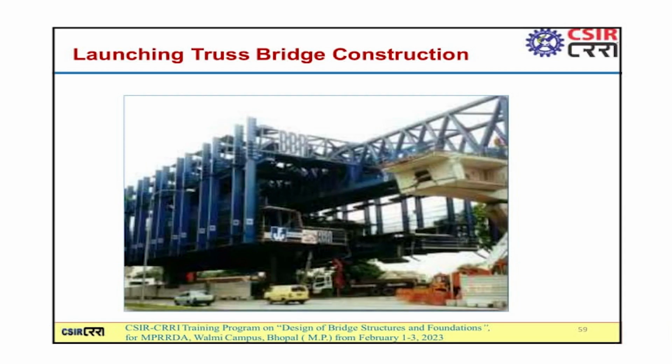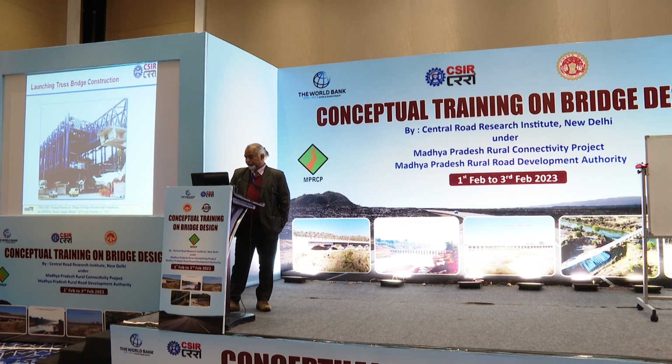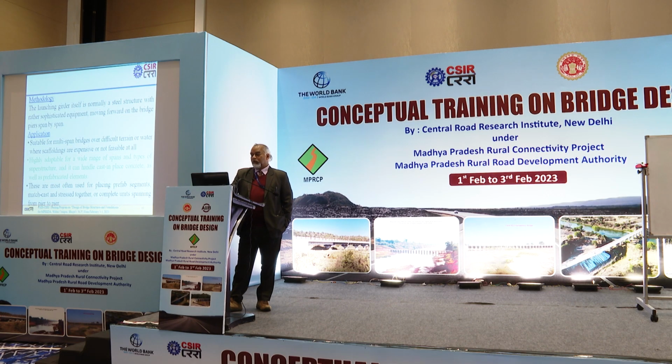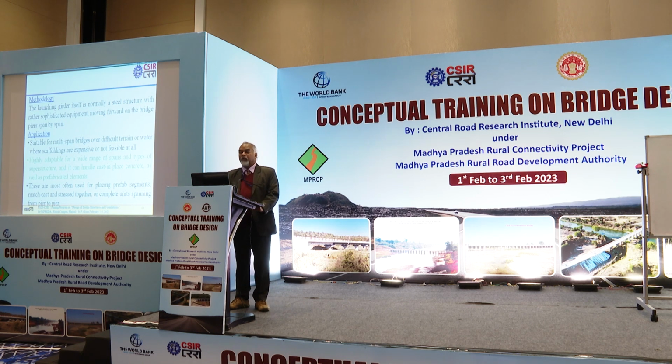Another method of construction which is presently used is launching truss bridge construction. The launching girder itself is normally a steel structure with rather sophisticated equipment moving forward on the bridge piers span by span. This can be suitable for multi-span bridges over difficult terrain or water where scaffolding is expensive and not feasible at all. It is highly adaptable for a wide range of spans and types of superstructures, and it can handle cast-in-place concrete as well as prefabricated elements. They are most often used for placing prefab segments, match cast, and assembled together, or complete units spanning from pier to pier.